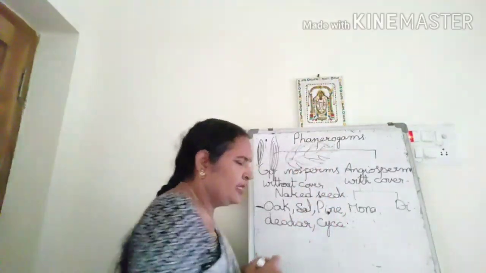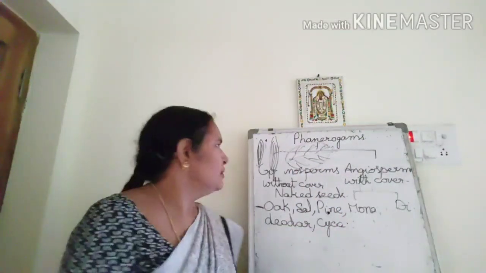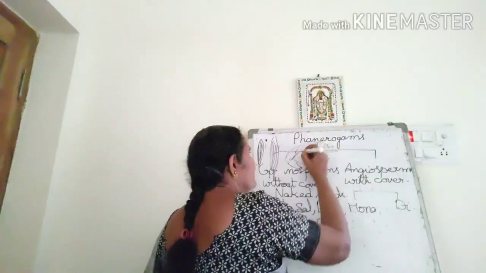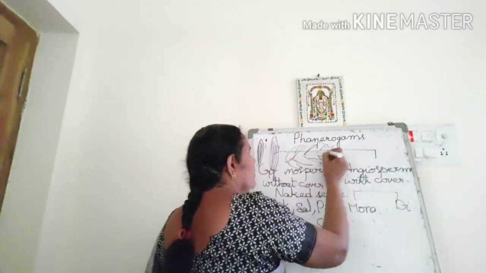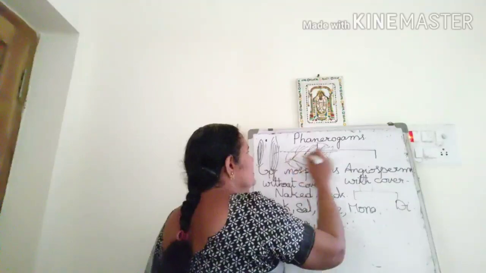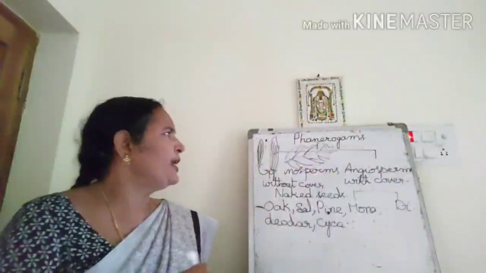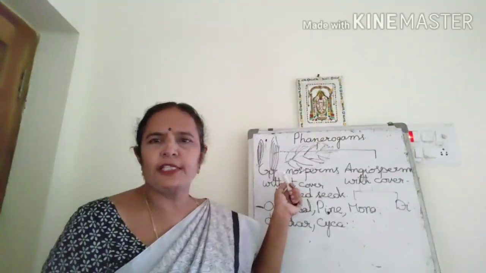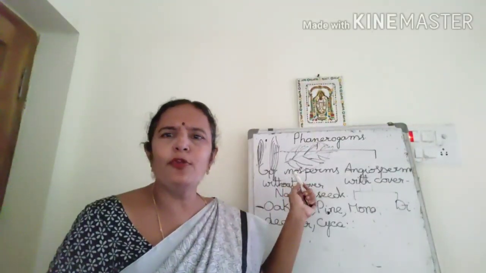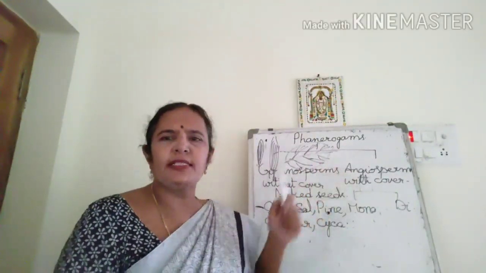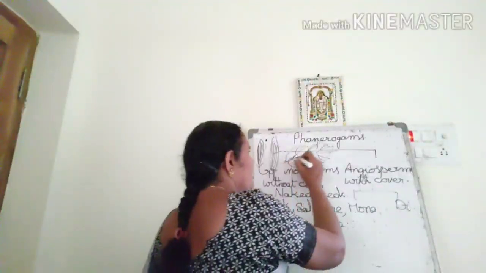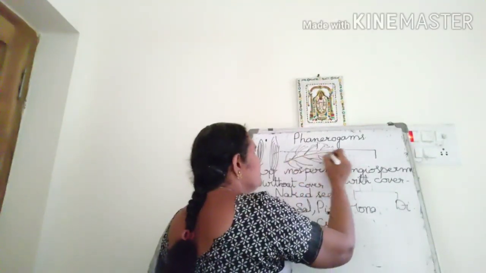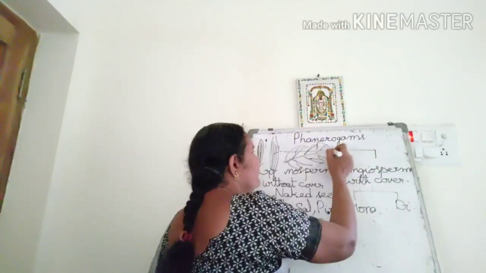To that, the veins are branch veins we can see. Yes, this is the arrangement. This is reticulate venation and this is parallel venation. Parallel venation is seen in monocots, reticulate venation is seen in dicots. Understood? This is the midrib, middle vein.